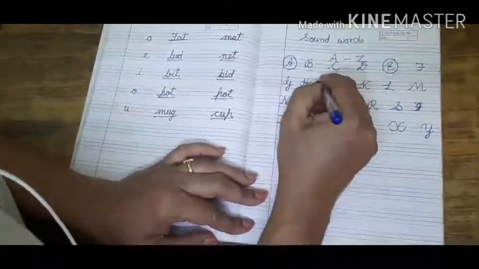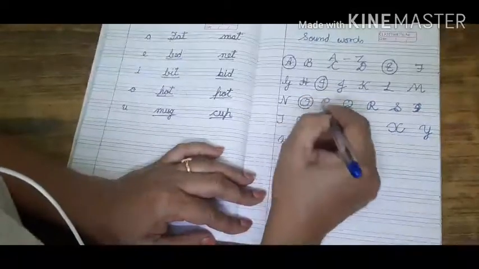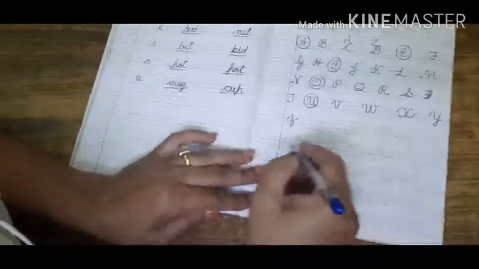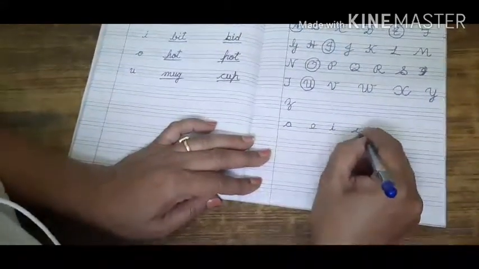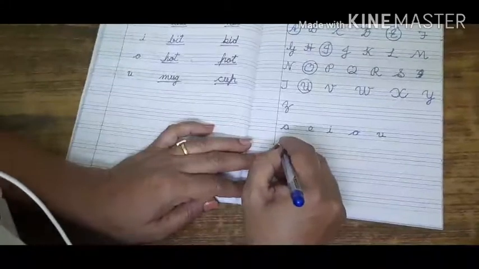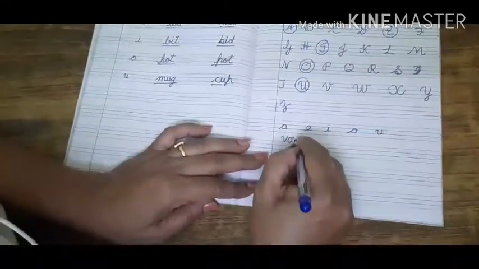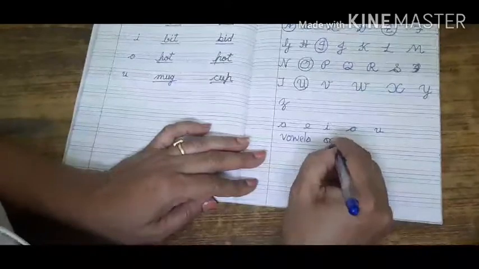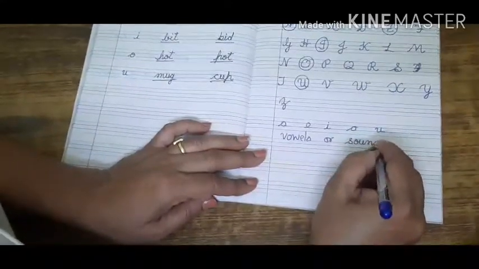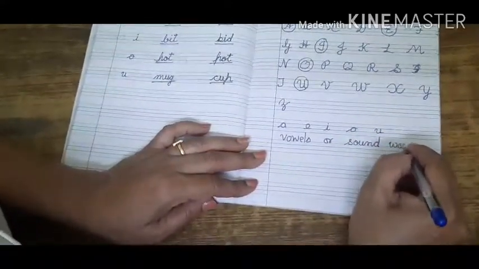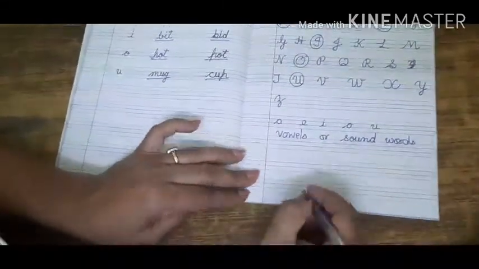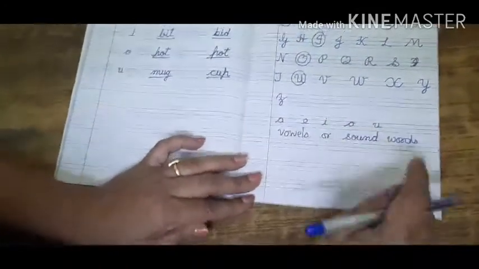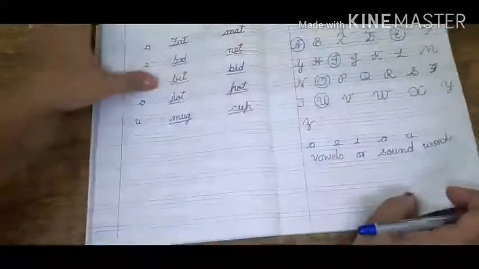Now out of these 26 alphabets, we have 5 alphabets, that is A, E, I, O and U. These 5 alphabets A, E, I, O, U are called vowels, or sound words. Like in Hindi, we have Hindi Swarmala, the same way we have vowels in English alphabets A, E, I, O and U.